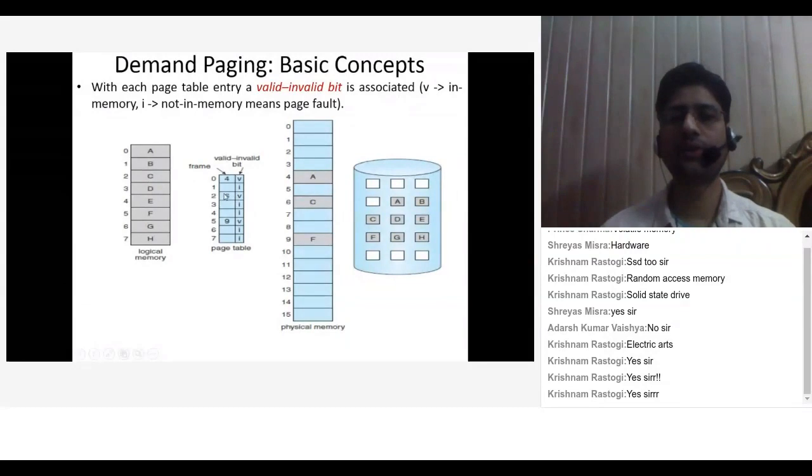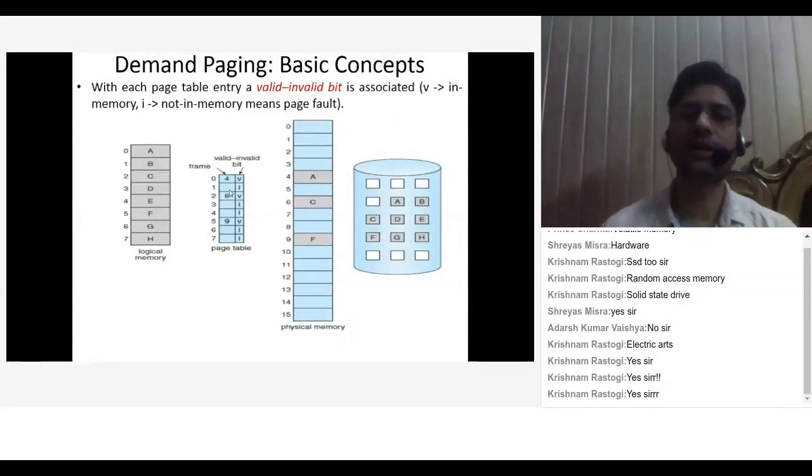So we have a page fault for page number 1, page number 3, page number 4, page number 6, and page number 7. We are getting a page fault. Page fault means a miss. It means you are looking for a page which is not there in the physical memory right now. You have to call the hard disk to swap in those pages.